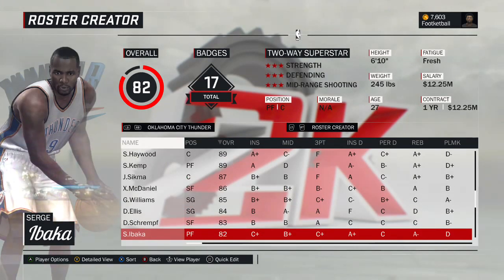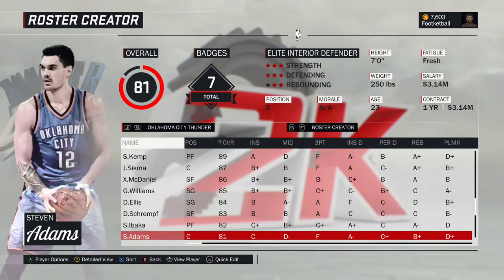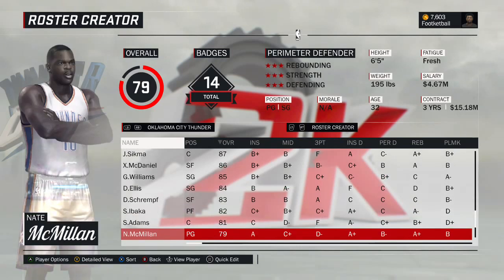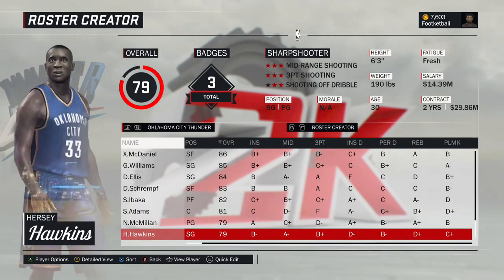Serge Ibaka. This is the 2014 version of Serge Ibaka. Steven Adams. This is the 2017 version of Steven Adams. Nate McMillan. Mr. Sonic, as some people like to call him. 1988 version of Nate McMillan. And then rounding out the roster, Hersey Hawkins. Could have put him on the Sixers, but decided to put him on the Thunder. Sixers were pretty loaded. Thunder could use some more players, so decided to put him on this team.